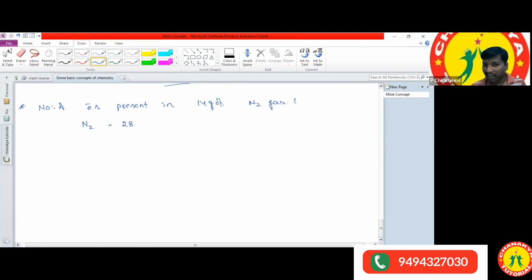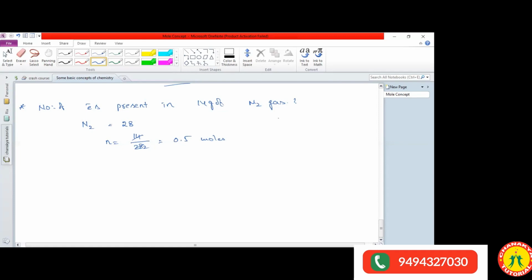But the question has given us 14 grams. First, we can calculate the number of moles. Number of moles is equal to given mass by molar mass, that is 14 by 28. That means you get 0.5 moles. Now we have the clarity.